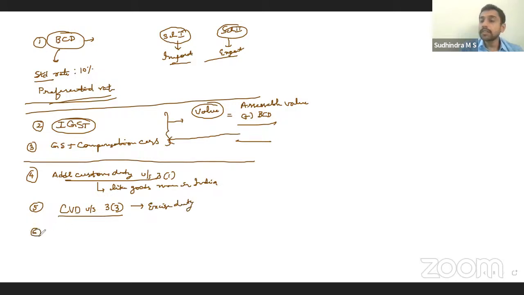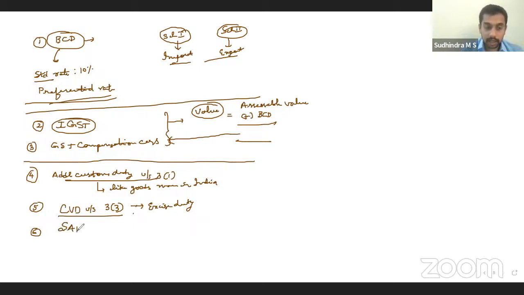Wherever excise duty is not applicable now, with the introduction of GST, then additional customs duty and CVD will not be levied, because GST is anyhow levied, correct? Whereas for some goods, still additional excise duty and VAT are levied. For those, additional customs duty and CVD will be applicable.